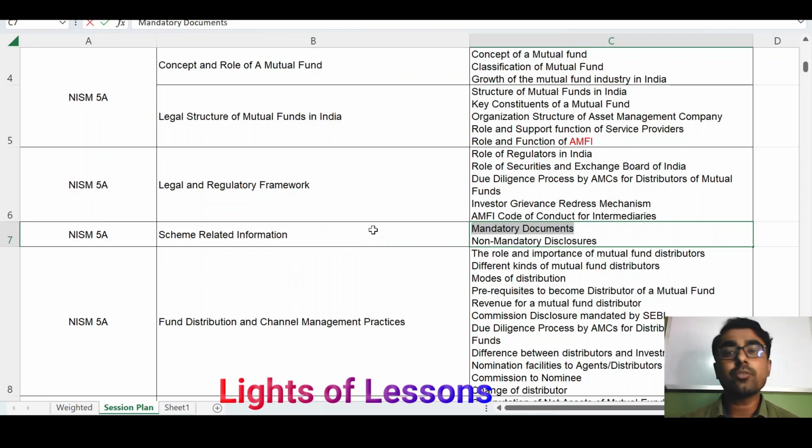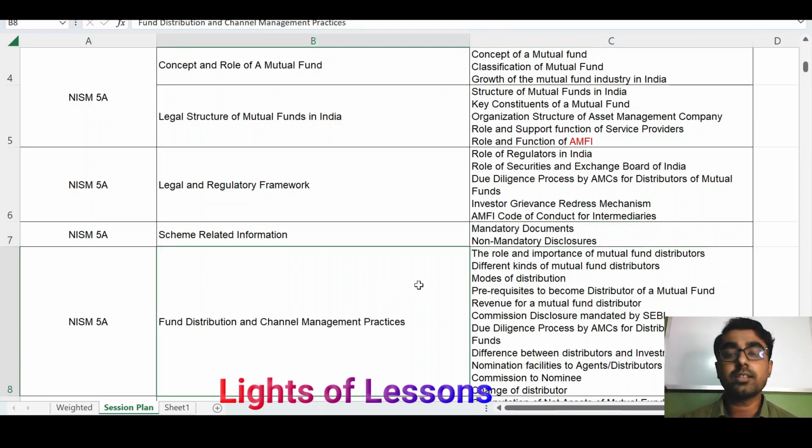So scheme related documents or scheme related information basically constitute two types of documents. One is the mandatory documents, another is the non-mandatory documents. Both are important. Mandatory documents are the documents that should be published by the AMC, the mutual fund company. Non-mandatory disclosure is not compulsory. And we will also discuss how you, as a distributor or as an investor, can understand and check these documents.